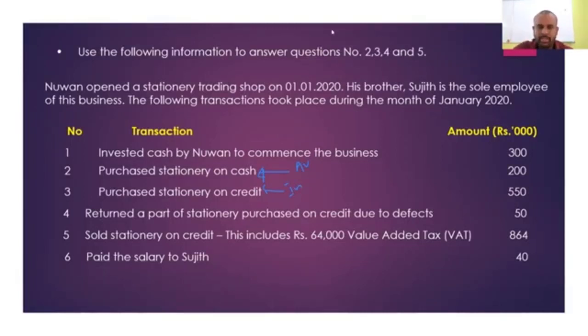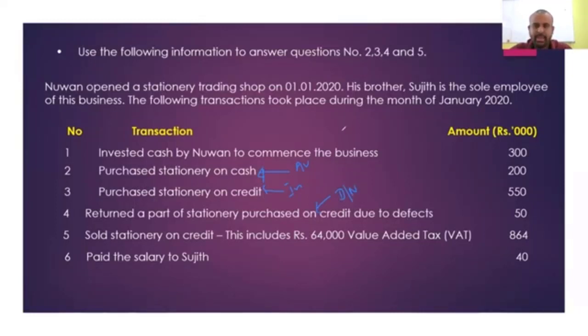And they want you to identify the transaction number 4 source document, which is the return of part of the stationery purchase. When you purchase stationery, you are crediting the creditor's account. When you are returning it, you are debiting the creditor's account. So when there was a purchases return, the source document will be the debit note.